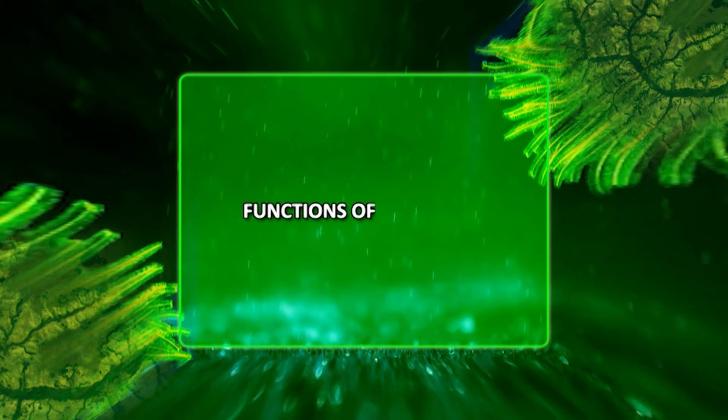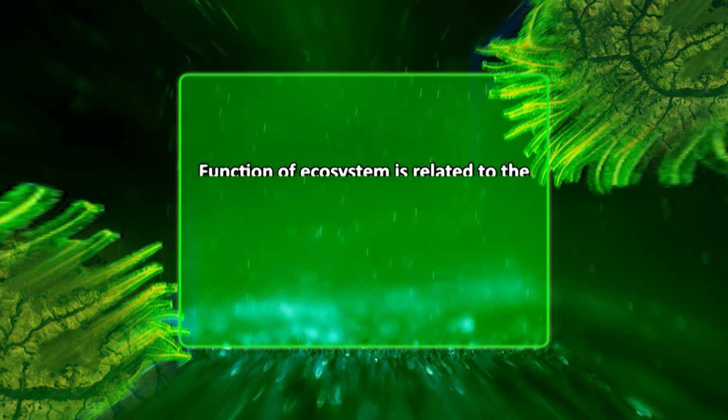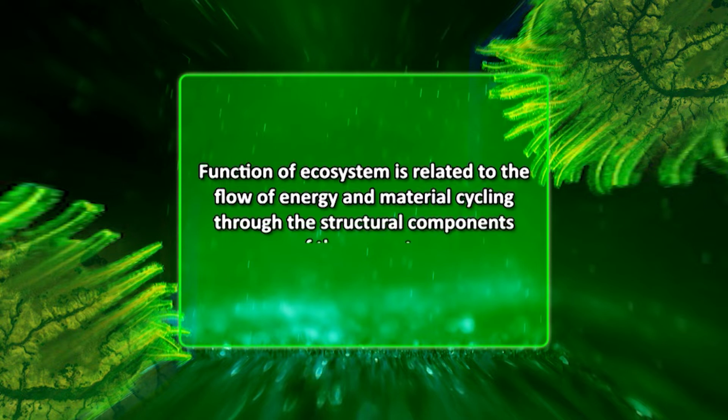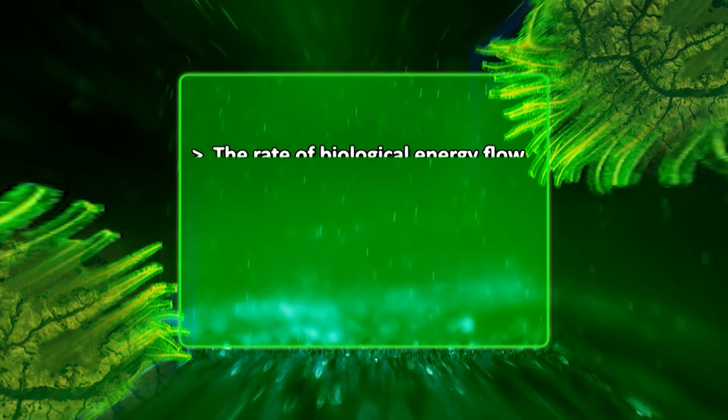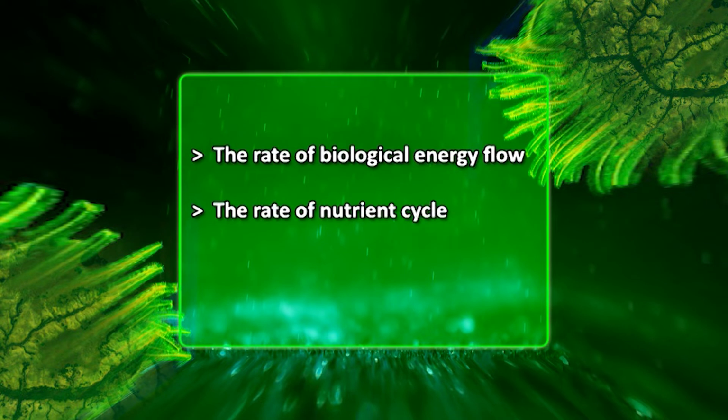Now, functions of ecosystem. The function of ecosystem is related to the flow of energy and material cycling through the structural components of the ecosystem. It includes the rate of biological energy flow, the rate of nutrient cycle, and biological or ecological regulations.